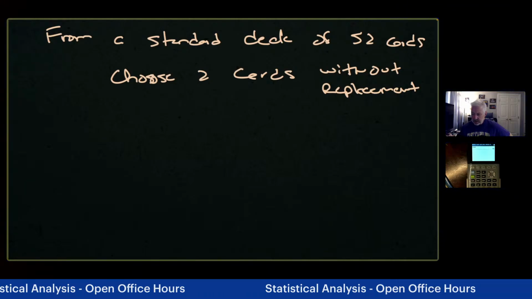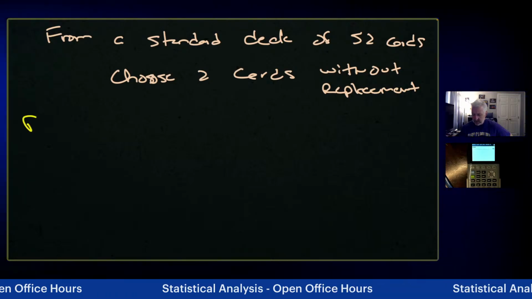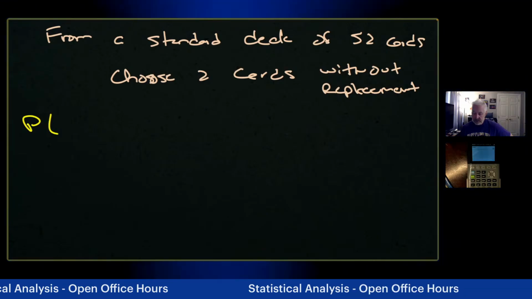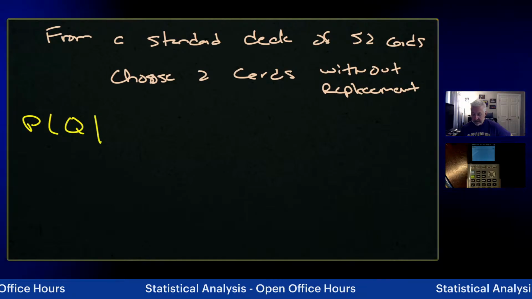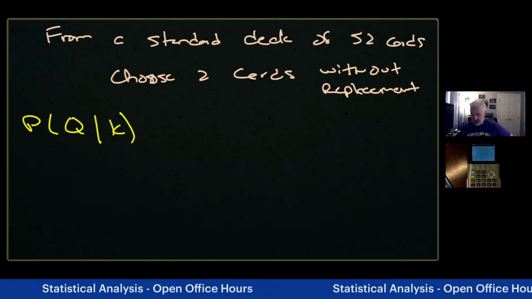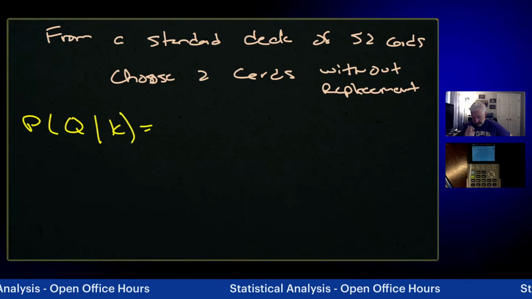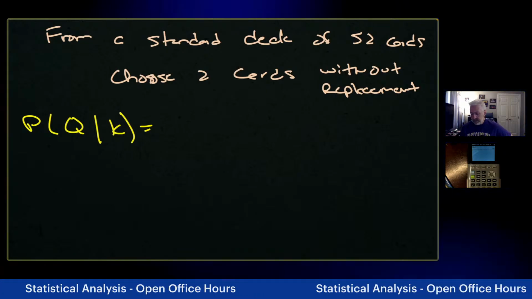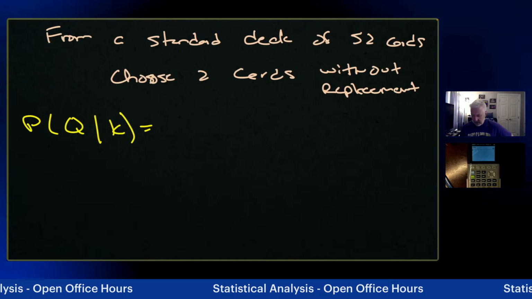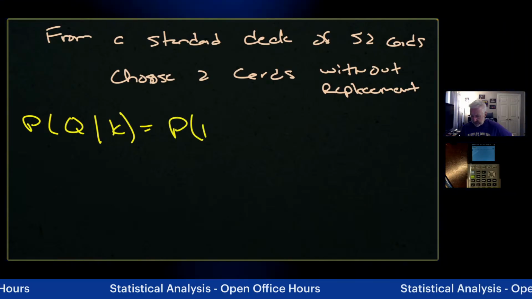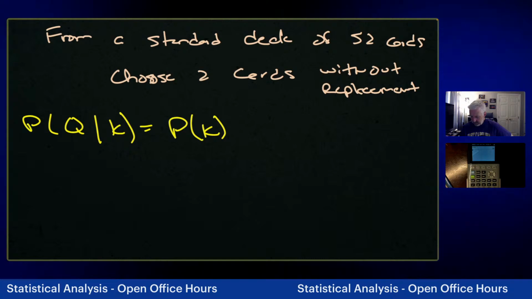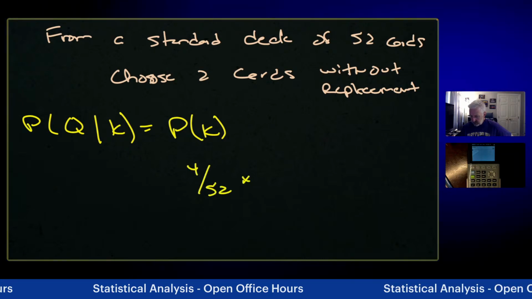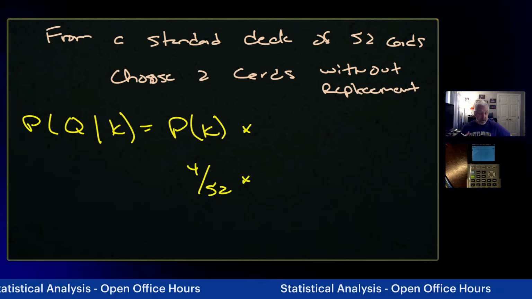So now we're looking at without replacement. So we are going to look for the probability of drawing, let's just go a queen, given that we've already drawn a king out. Okay. Well, what's the probability of drawing that first king? Well, the probability of drawing a king is just simply 4 over 52, because there's 4 kings, there's 52 cards in the deck.